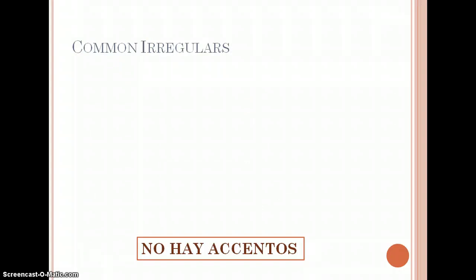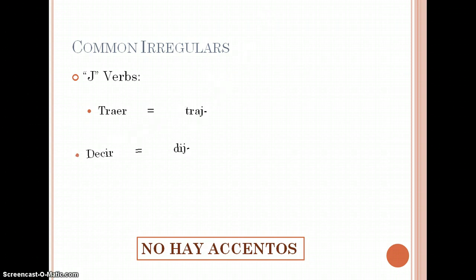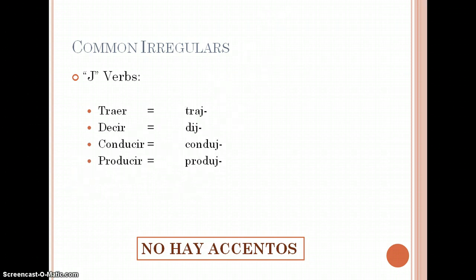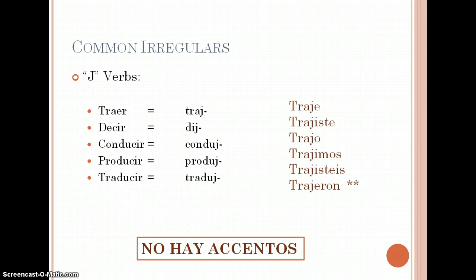We are going now on to the groups at the bottom of your sheet. These are some common irregulars. Again, this is not the complete list, but these are the most common. Notice with all of these there are no accents in the preterite. This group is called the J verbs. So we have traer, decir, conducir, producir, traducir.